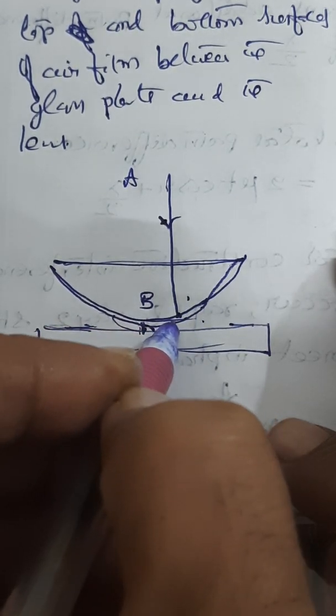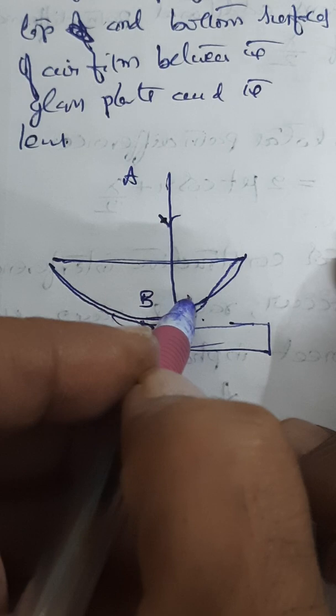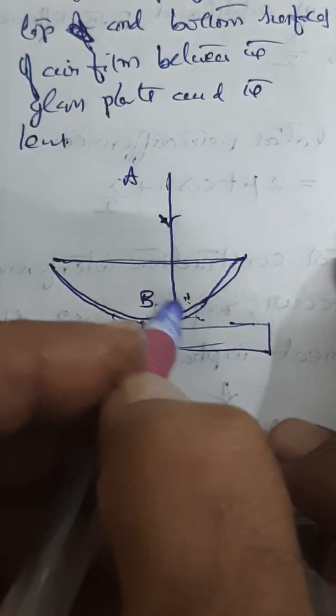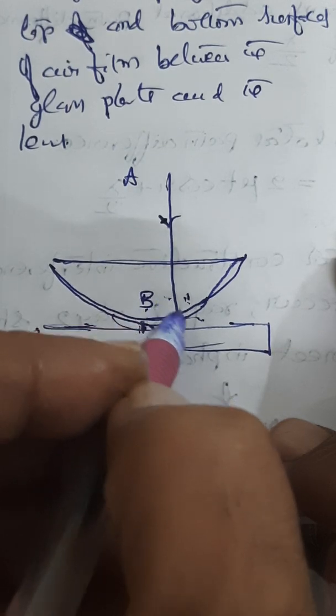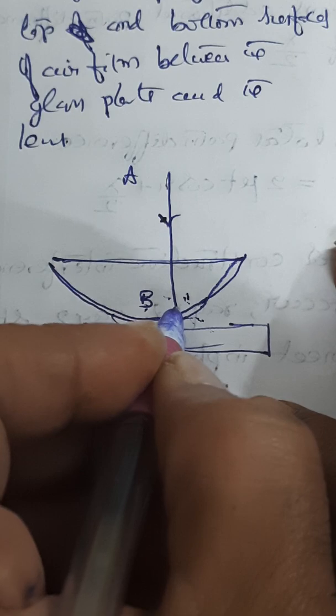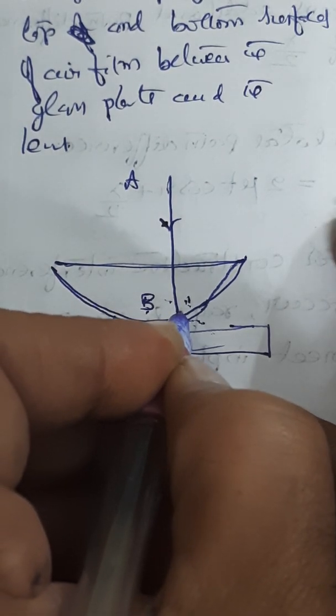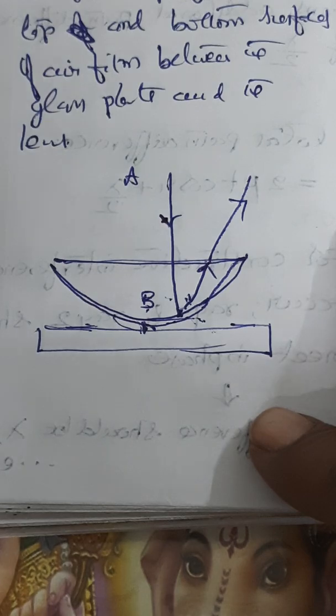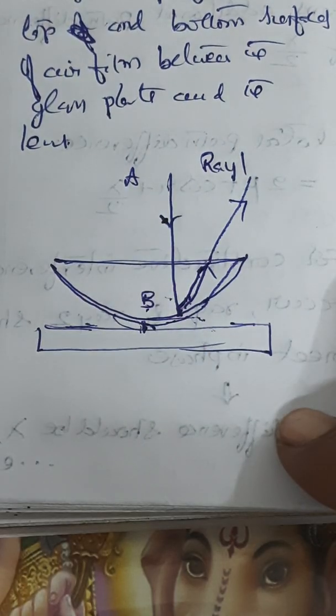So therefore B will be, very interestingly, the glass air boundary. B is nothing but the glass air boundary. From here it is air, here it is glass. So from the glass air boundary, this ray, let us say, gets reflected like this. You can call it ray 1. You can draw a neat straight line instead of bending here.